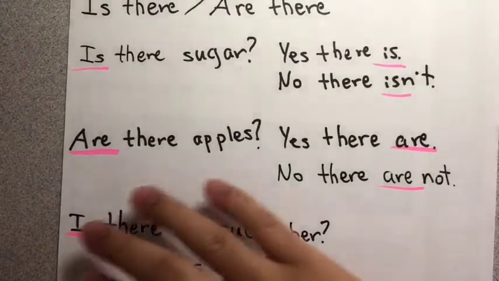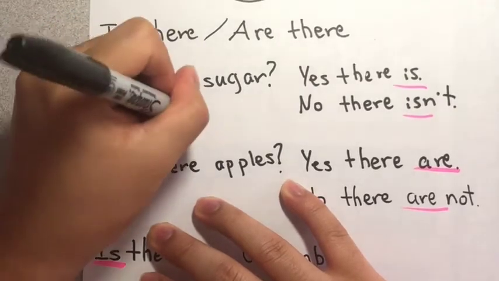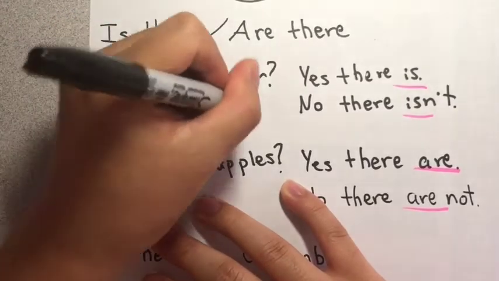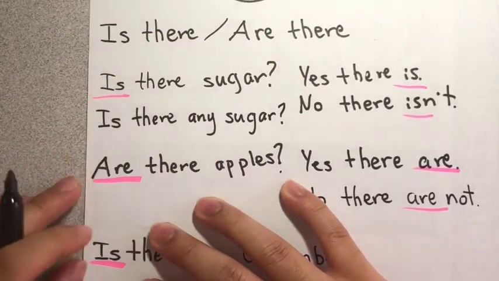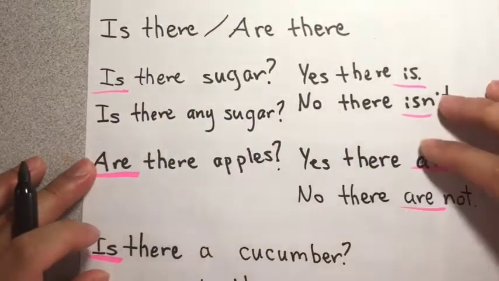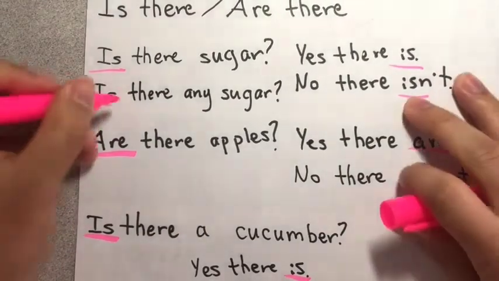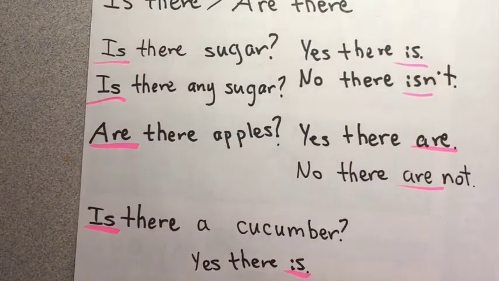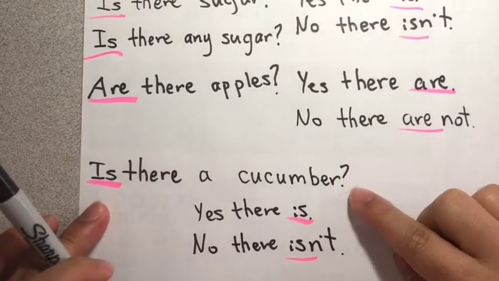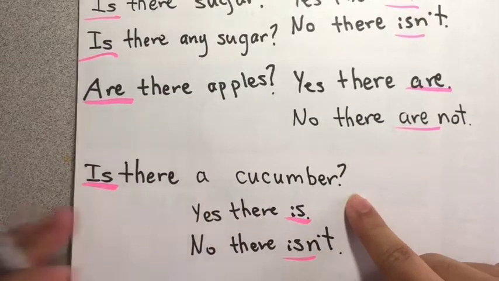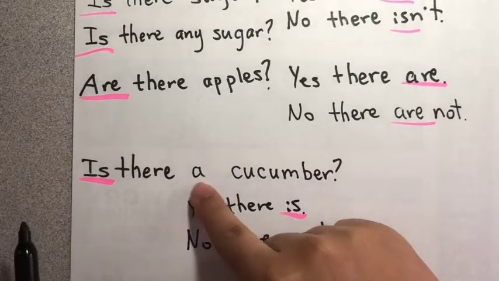Or we can write, is there any sugar? This is the same. Is there any sugar? Or is there sugar? This question and this question is the same. Is there sugar? Is there any sugar? But this question is different. Is there a cucumber? Cucumber is something we can count, so we have to write the word a here.